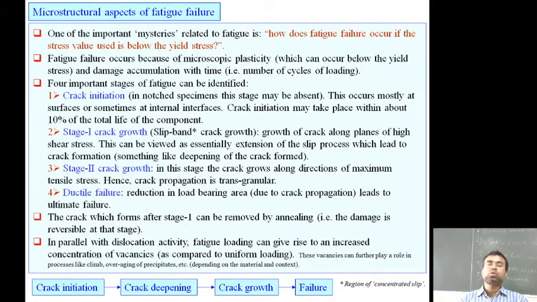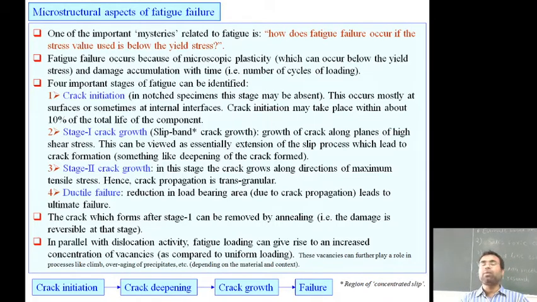For the stage 2 crack growth, in this stage the crack grows along the direction of the maximum tensile stress, hence the crack propagation is transgranular. So the ductile failure, the reduction in the load bearing area due to the crack propagation leads to the ultimate failure. And that is how the step-by-step procedure of this particular failure takes place.